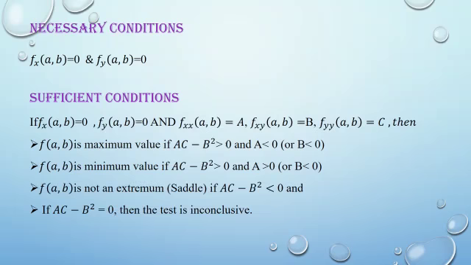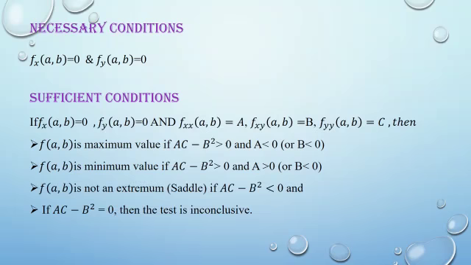Now, sufficient conditions for a maximum or a minimum. So, in this topic, we need 5 derivatives. First one, fx equal to 0, fy equal to 0. Already we know these two conditions. Then find out fxx value. It is denoted by capital A. Then fxy, it is denoted by capital B. And fyy is denoted by capital C.